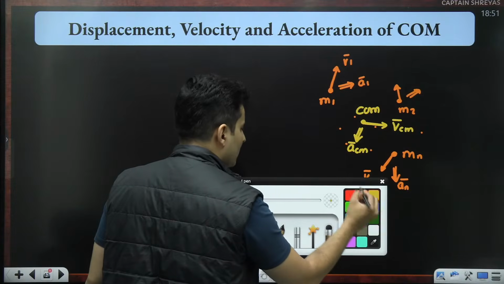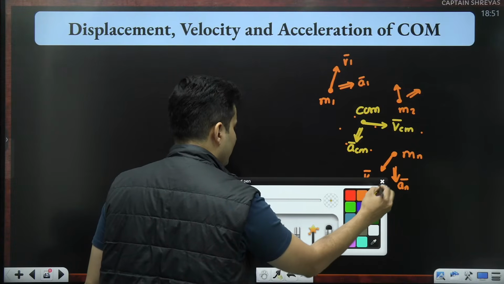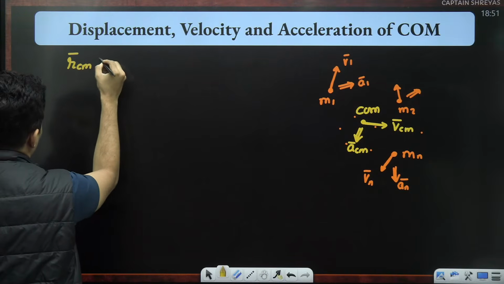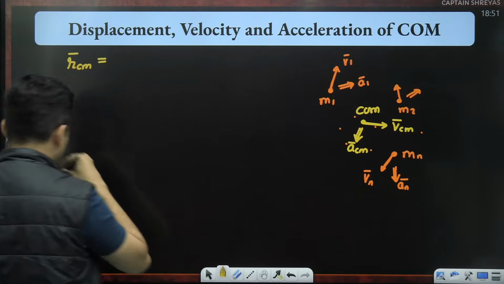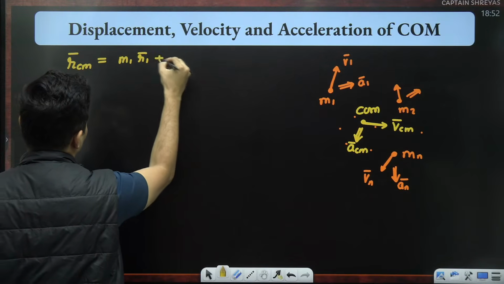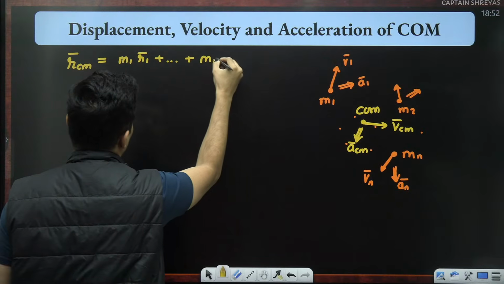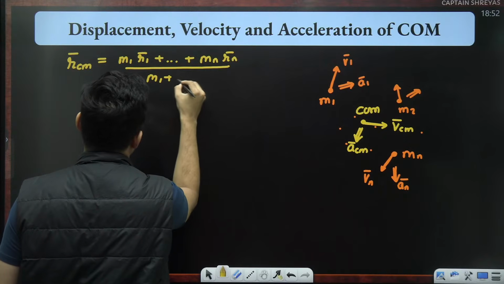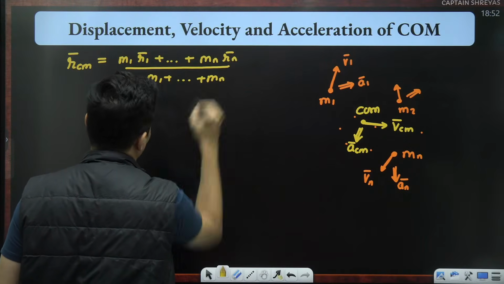Now, just like we know, the position vector of the center of mass is nothing but (m1 r1 + ... + mn rn) divided by (m1 + ... + mn).